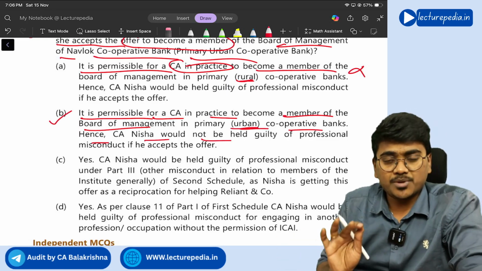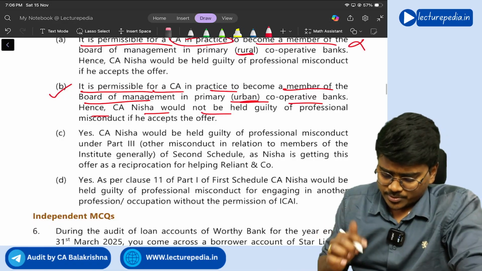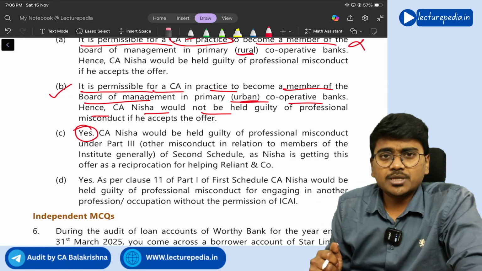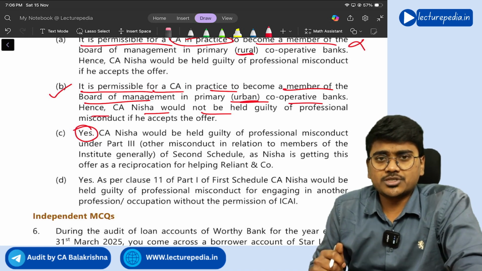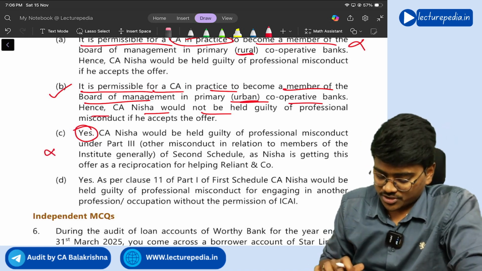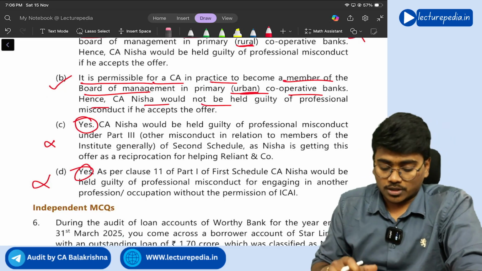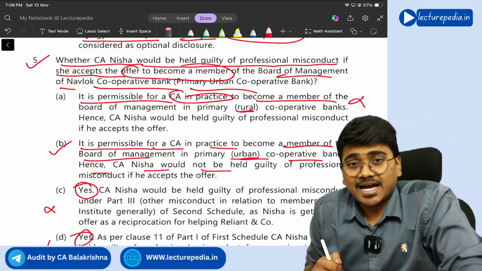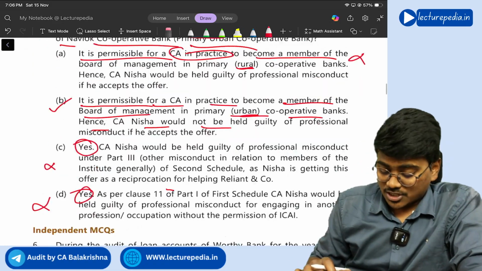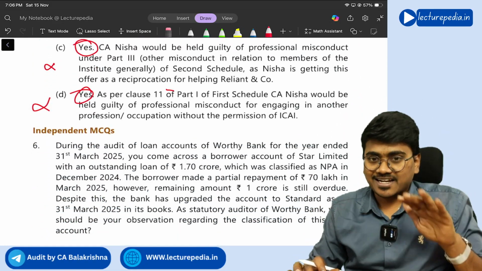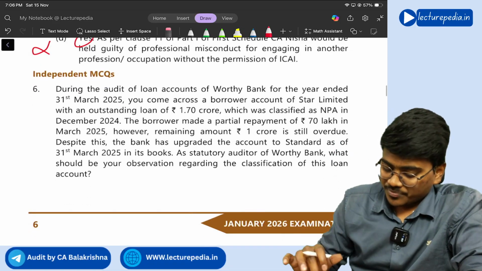Yes, option B looks good. We will also see option C. Yes, it seems CA Nisha will be deemed to be guilty of professional misconduct. No, she is not guilty of professional misconduct. This also says yes, so this is also wrong. So option B is the correct option, right? Yeah. So by now the case scenario based MCQ is done. Now we will see individual MCQs.